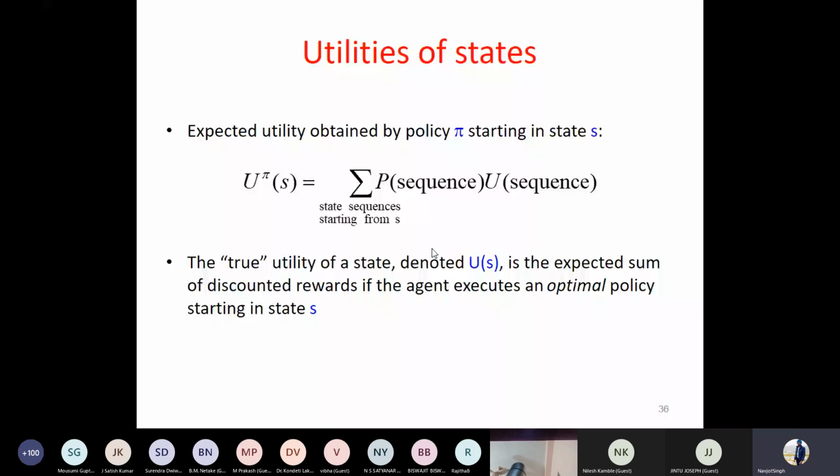The utility given a policy pi for a given state S is the summation over all state sequences to reach from S to the goal, and in the state sequence you pick one state at a time and find the probability of being in that state for that given action.